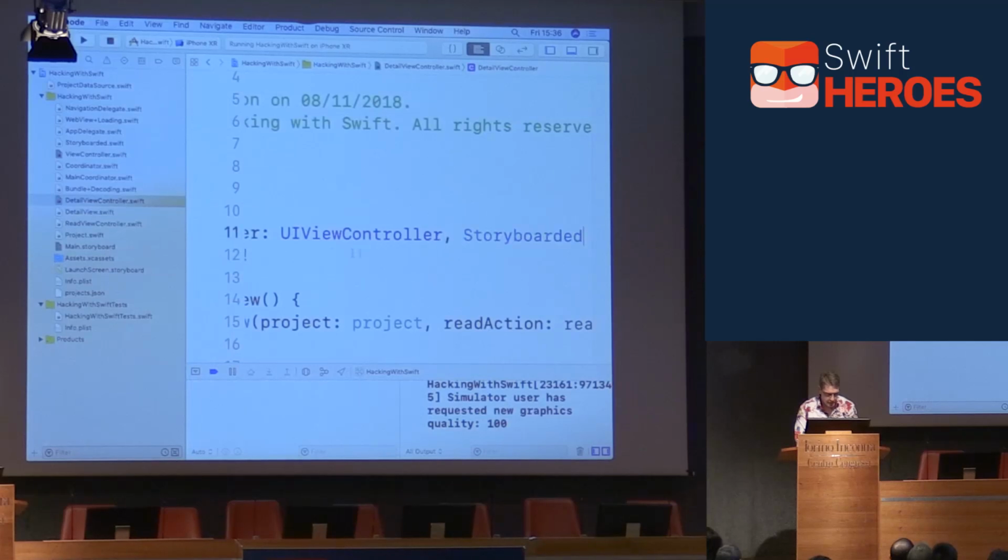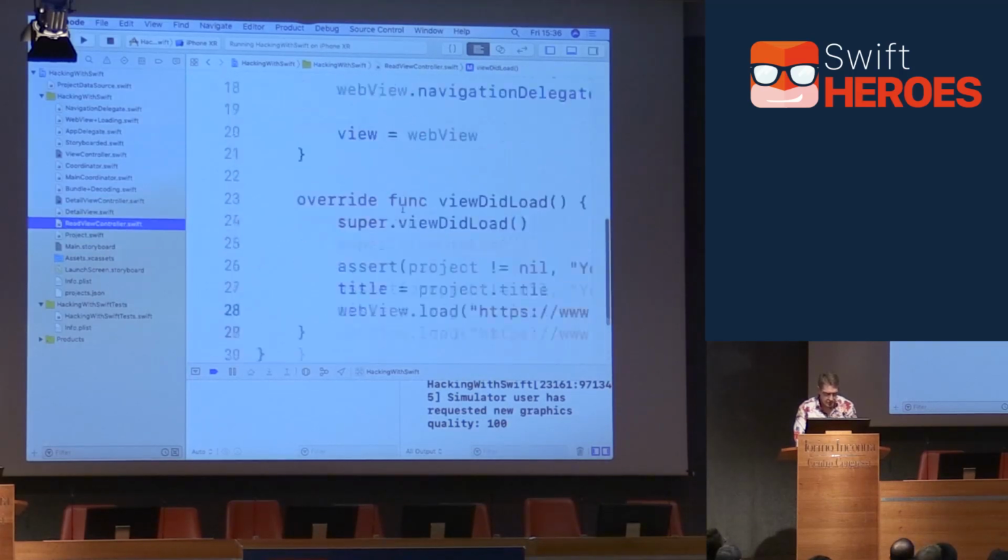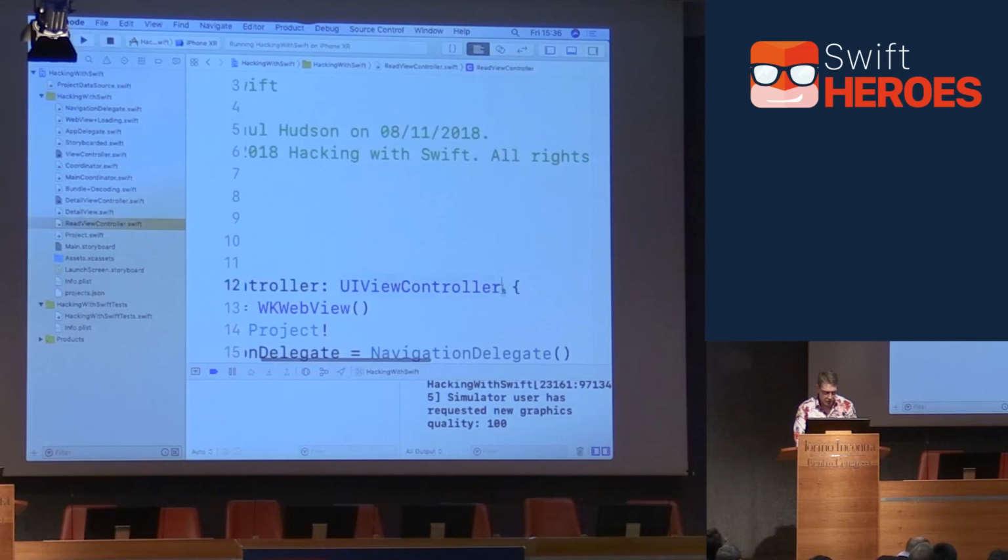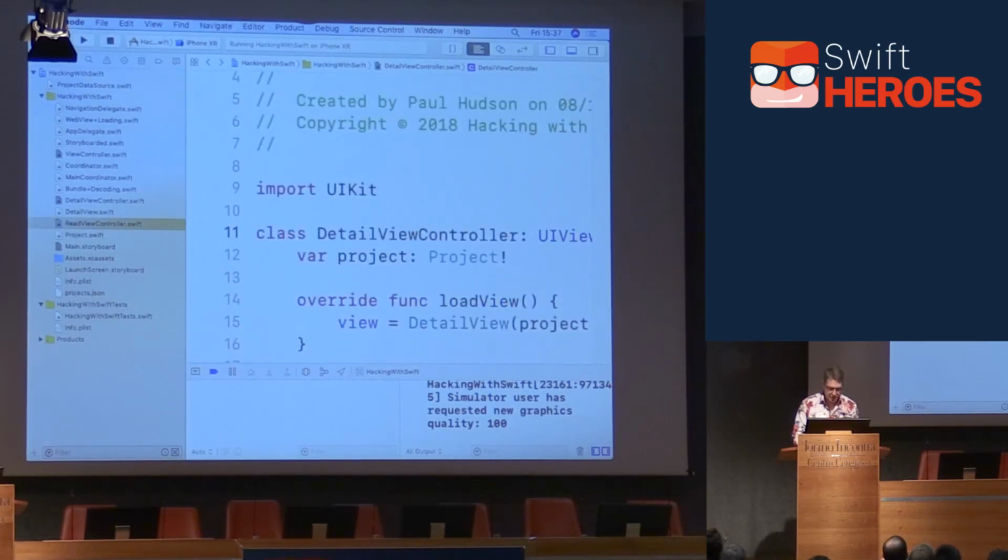You are storyboarded. And ReadViewController, you are storyboarded. So they're all being loaded from the storyboard now, which is fantastic. There we go. So now we can start to implement that method in our coordinator.